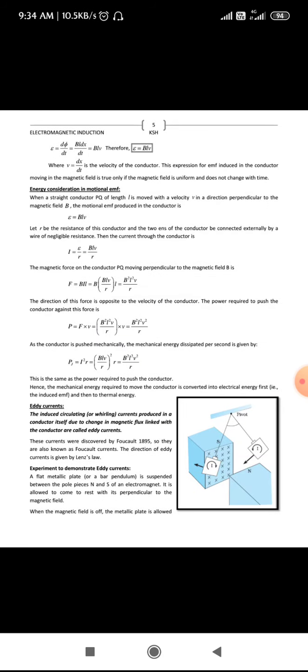In case you have any doubts regarding this motional EMF, please do ask. It's a 5 marks question.